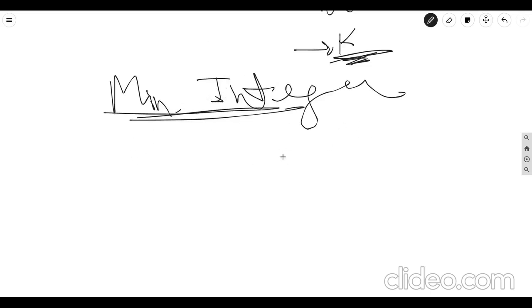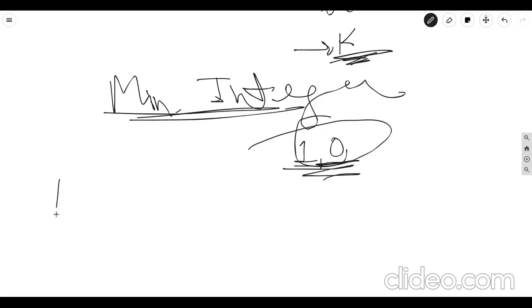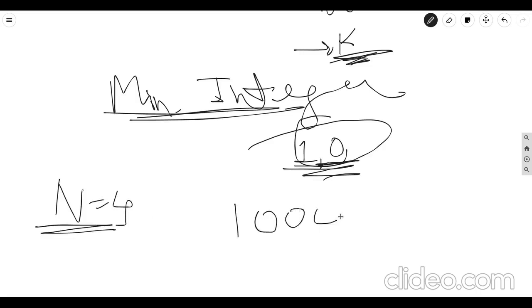Obviously our string must be made up of mostly ones and zeros, because these provide us a relatively smaller number. For example, if we are to make a string, let's say n is equal to 4. Any 4-digit number begins with a 1, so it begins with 1000.